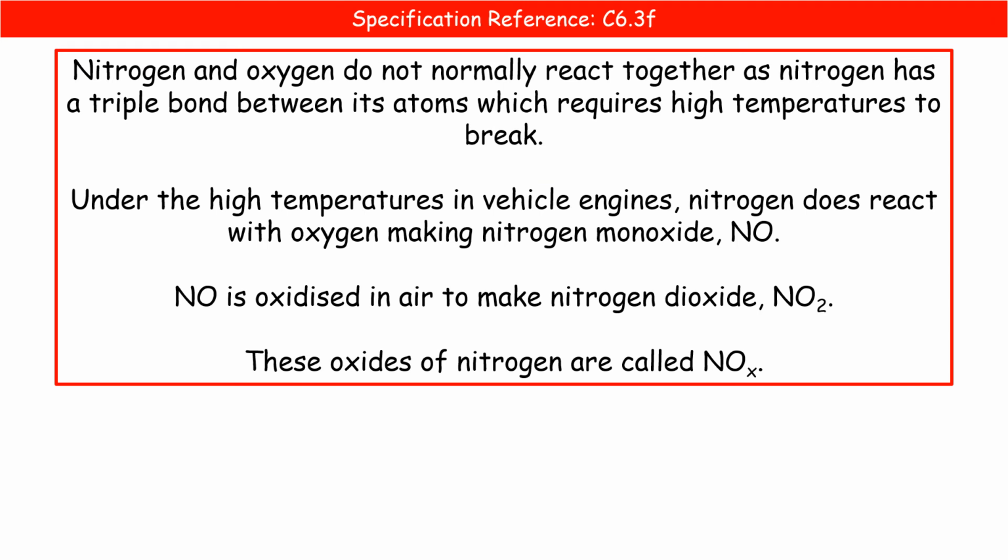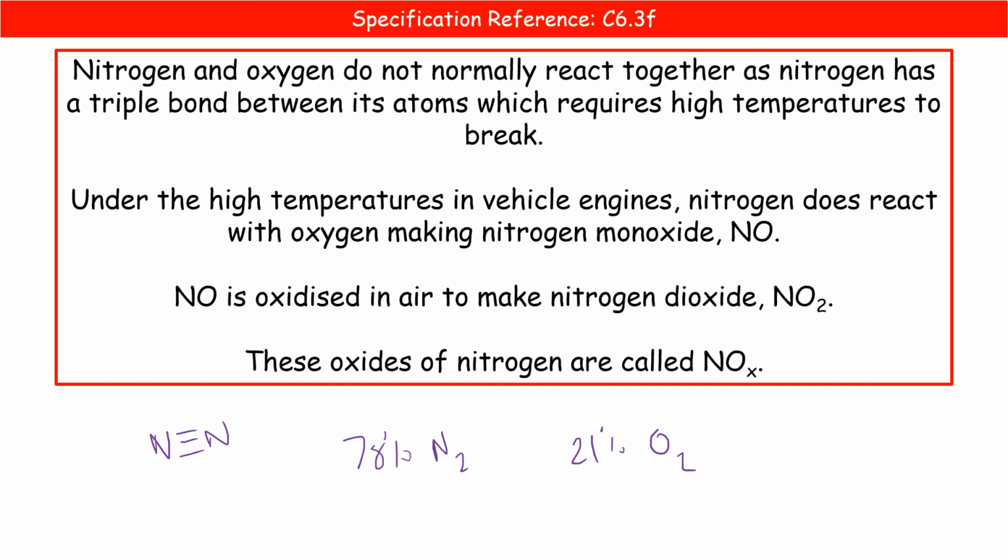The next one are the oxides of nitrogen. Now, nitrogen and oxygen don't normally react, hence the fact that our atmosphere is 78% nitrogen and 21% oxygen. Obviously, if they readily reacted, we wouldn't have that composition. They'd be formed as some kind of oxide of nitrogen in almost all cases. The reason they don't generally react is because nitrogen itself has a triple bond between those two nitrogen atoms, and that needs really high temperatures to break it, temperatures that we can reach inside our vehicle engines once more.